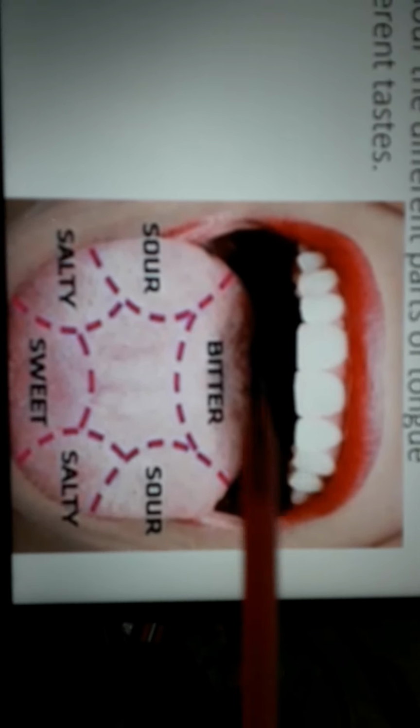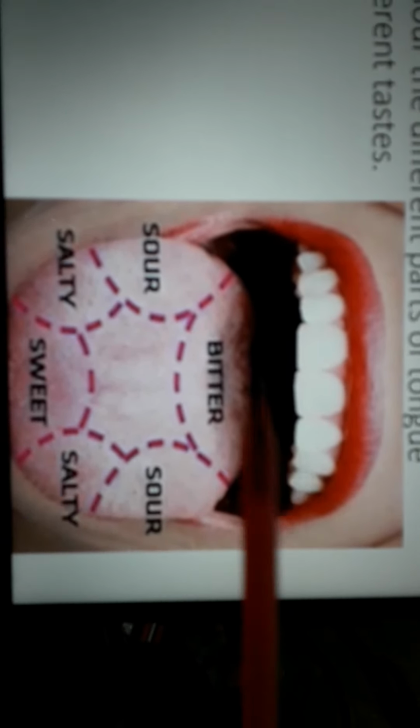Now what happens? First, when our food is in the mouth, in the mouth there are 2 glands, salivary glands. You see, in our mouth there is saliva, isn't it? One liquid secretion is there, saliva. Suppose I keep your favorite food in front of you.